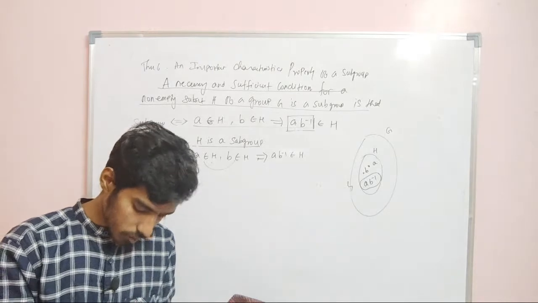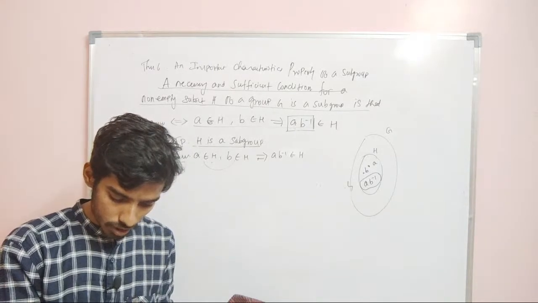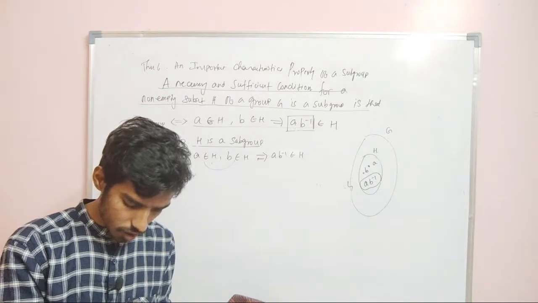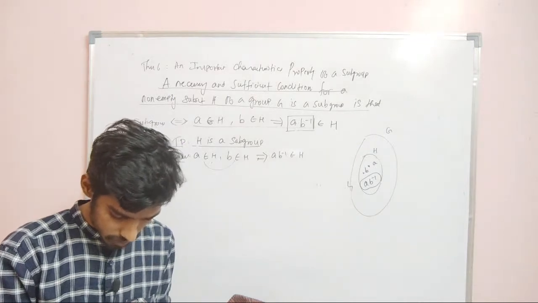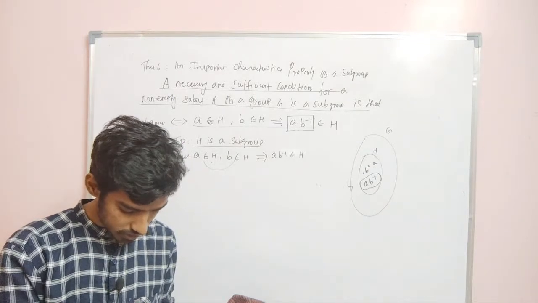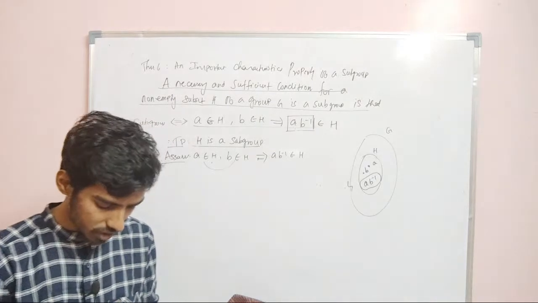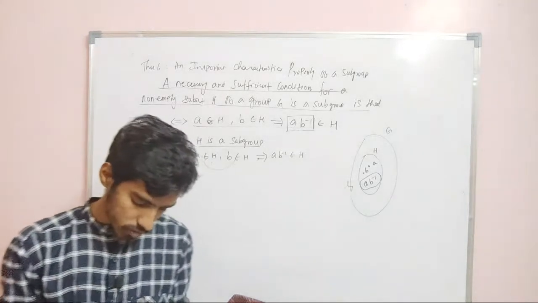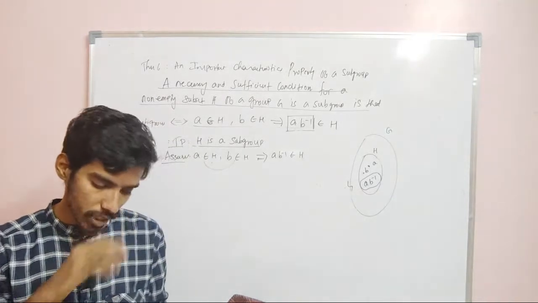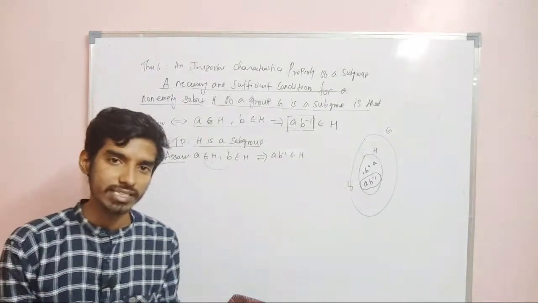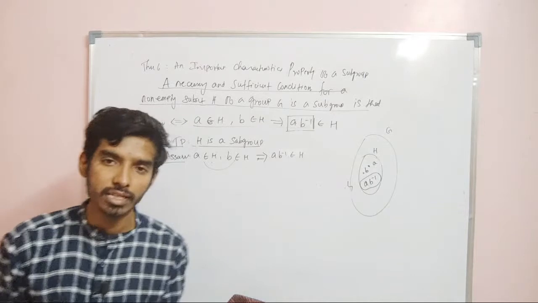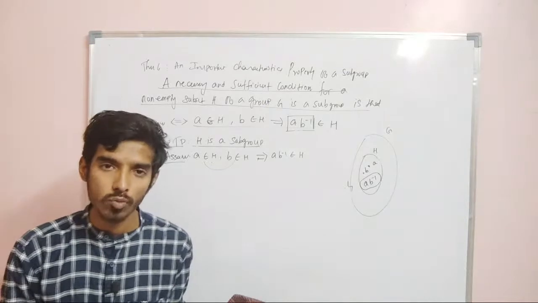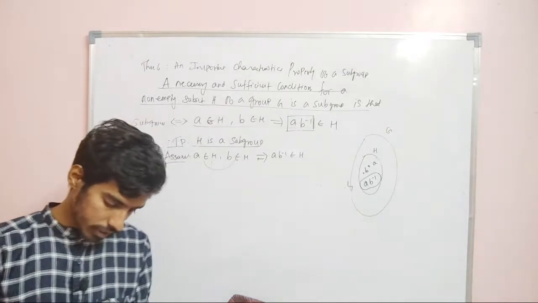Okay, so example 1: let G be the additive group of all integers and H be a subset consisting of all positive integers. Obviously, H is closed under addition, but H is not a subgroup since 0 is not in H. So, actually we have discussed these examples, right. If I take G to be the set of all integers with respect to addition, and I take the subset to be the positive integers, it is not a subgroup because the positive integers do not contain 0. Therefore, there is no identity element in the subset. So, therefore, it is not a subgroup. That is what they are saying.